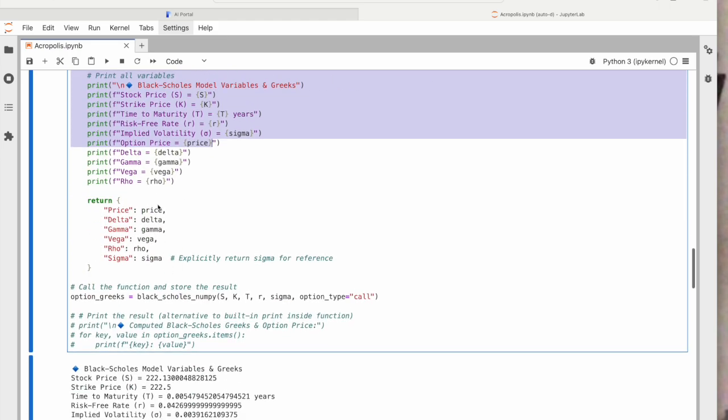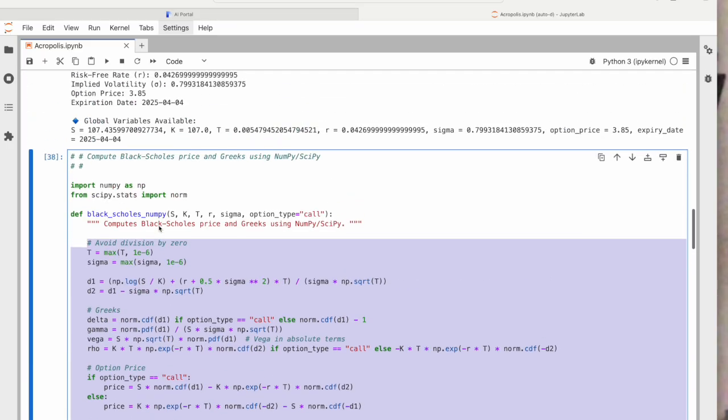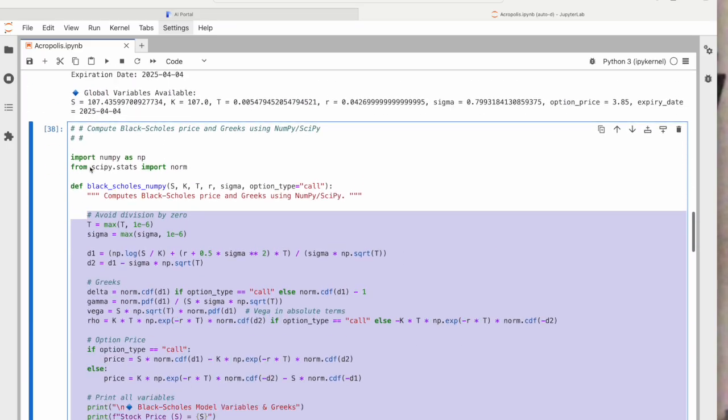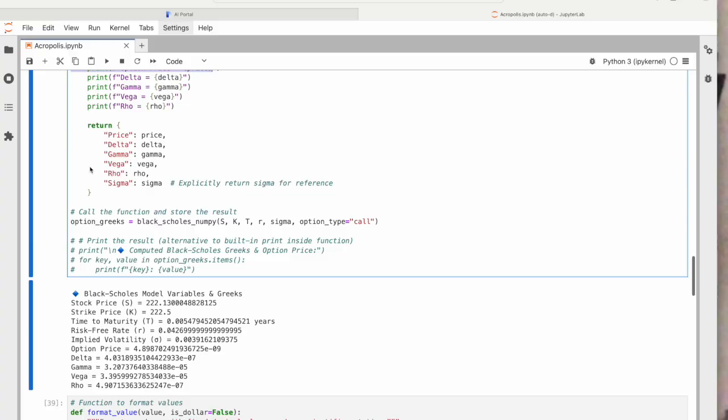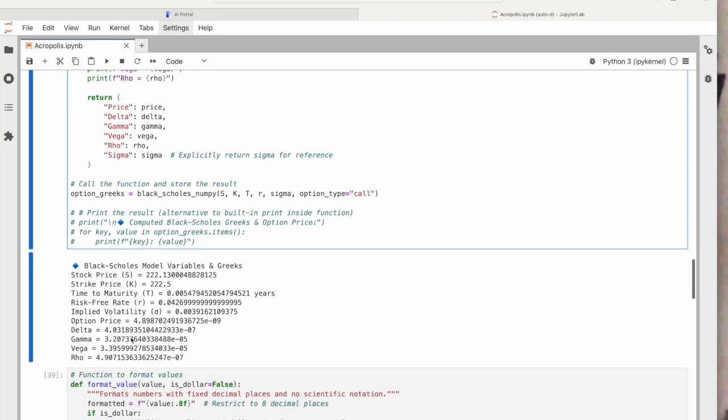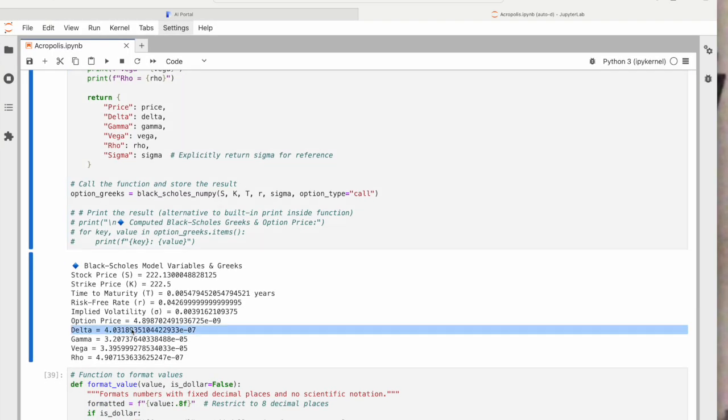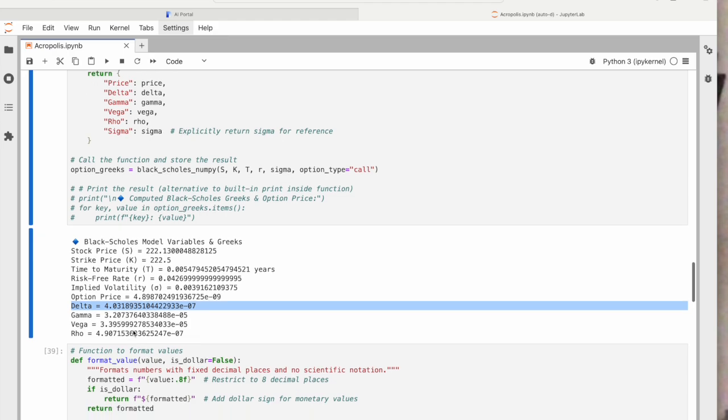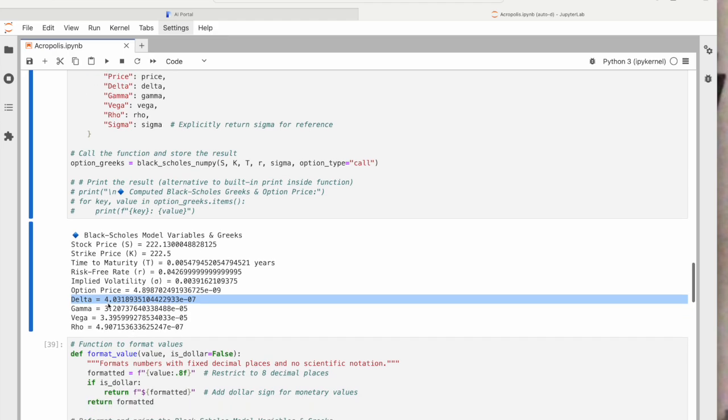Now, from the data that we've brought down, we can calculate these Greek values. And for delta, we can think of our Greek character as the guide. The delta measures the sensitivity of an option's price to changes in the underlying asset. A delta of 0.5 means the option's price moves 50 cents for every dollar in the change of stock. So it's moving quite a bit more than that.